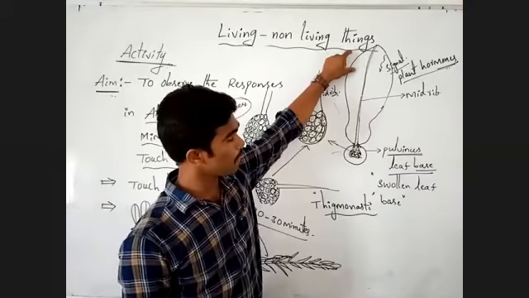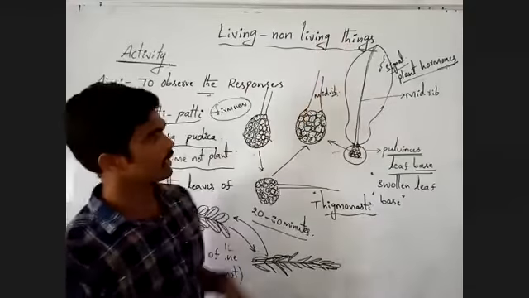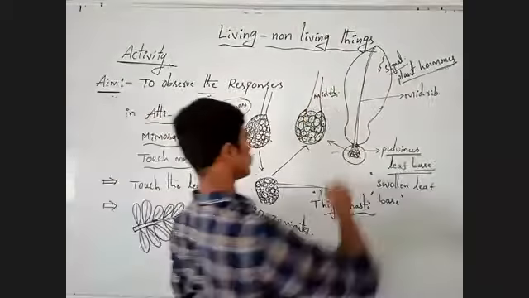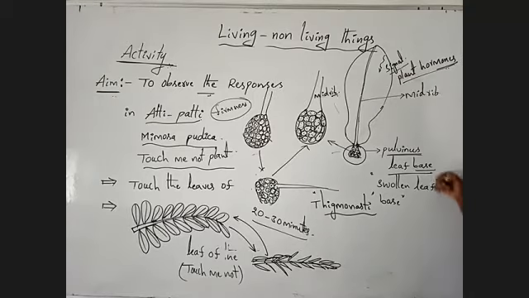Due to that signal, one type of plant hormone is accumulated in the leaflet. Due to accumulation of plant hormone, what will happen?